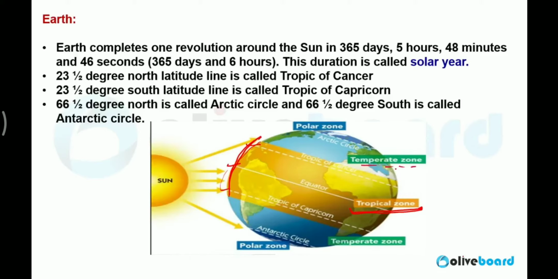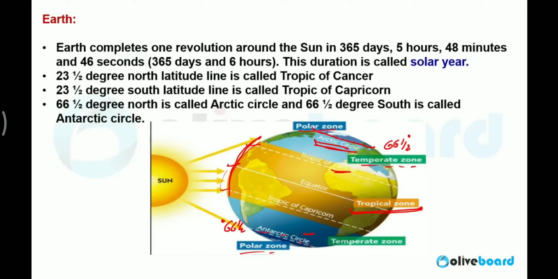The temperate zone is where the temperature is a little bit mild. It is in between the Tropic of Cancer and the Arctic Circle. Now what is this Arctic Circle? It is 66.5 degree north, and again 66.5 degree south. The imaginary line drawn at 66.5 degree north is called the Arctic Circle, and the same in the south is called the Antarctic Circle.